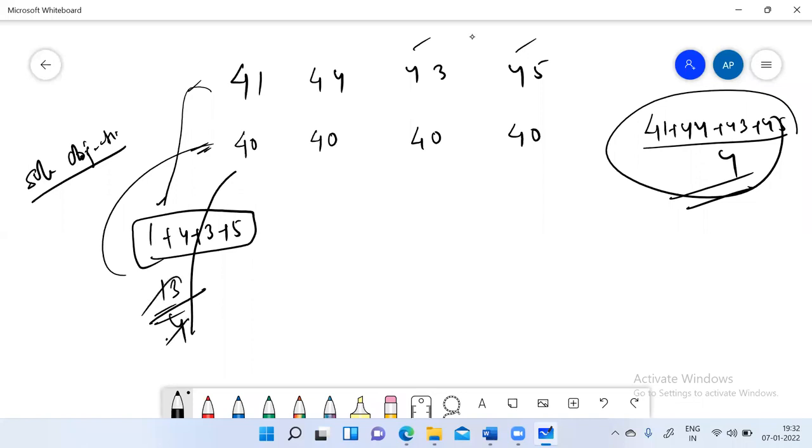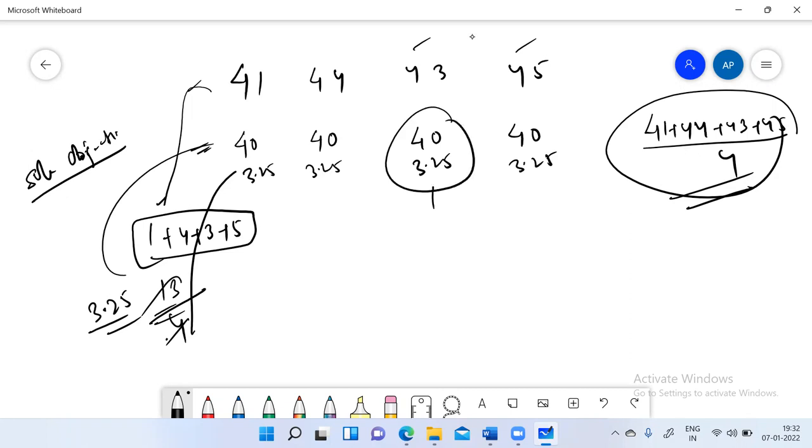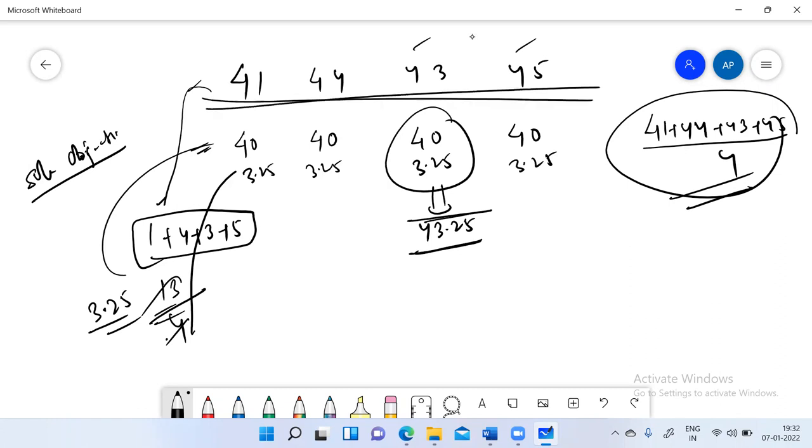So 13 by 4 is 3.25. So just add 3.25 to every observation. So this is how we calculated average. 43.25 is the average value for these observations. Okay. So here we did not add every value. We just tried to redistribute the numbers in a way so that we can get the average value.